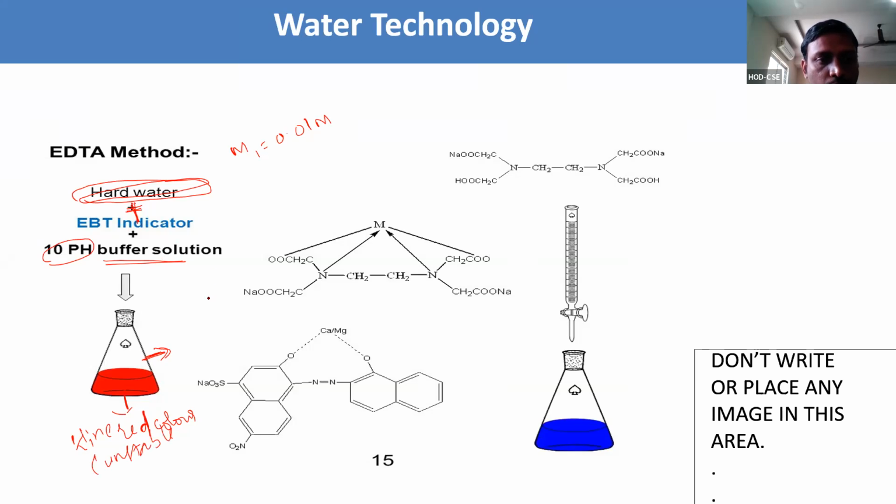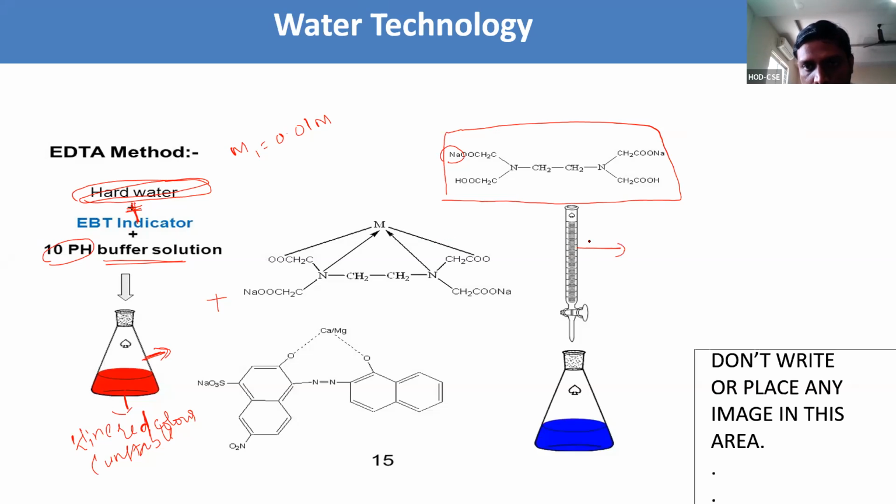To that, we are going to titrate with EDTA. This is the EDTA, ethylene diamine tetraacetic acid. Instead of H plus, we have taken the sodium salt of EDTA because it is easily soluble in water. This EDTA we take in the burette.